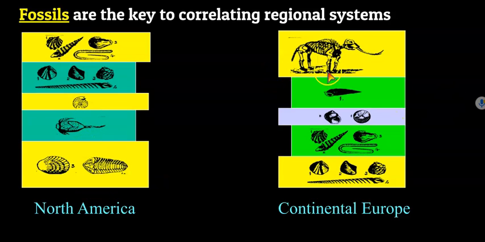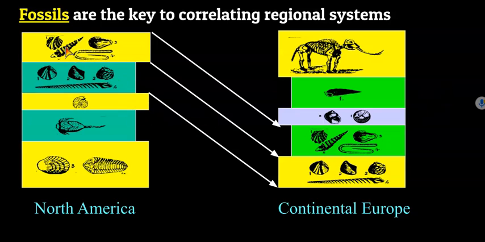So if we're looking at North America and continental Europe, the rock layers may be very different, but what we can do is use fossils to find out when these rock layers were deposited at the same time. So look at this picture right here, and can you identify the rock layers that correlate to each other or match up based on the fossils? All right, what you should see is that right there, right? Notice how this group of fossils here matches the group of fossils here. So even though they are thousands of miles apart and in maybe a different type of rock, we know that those species only existed at a certain time on Earth. So if they were found in two locations, those rocks must have been deposited around the same time.